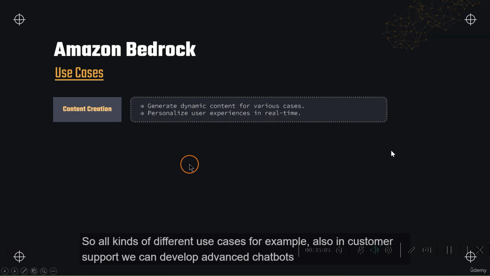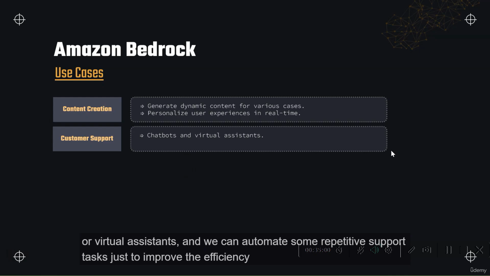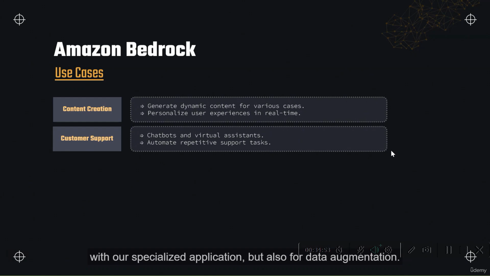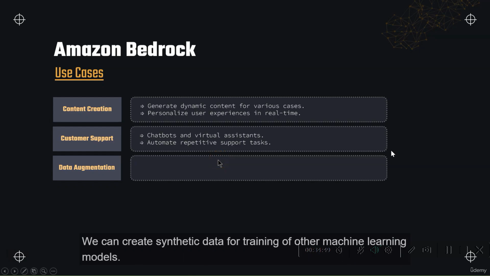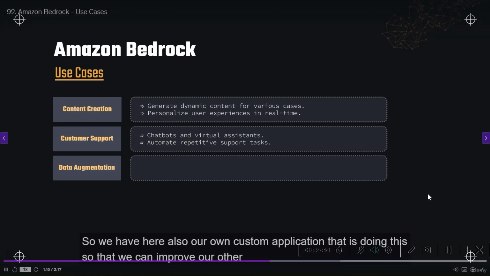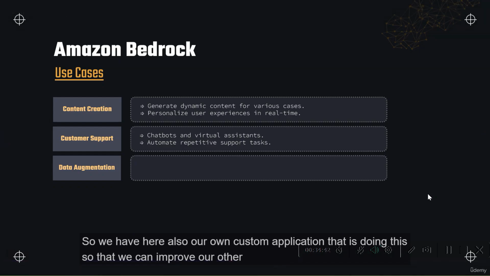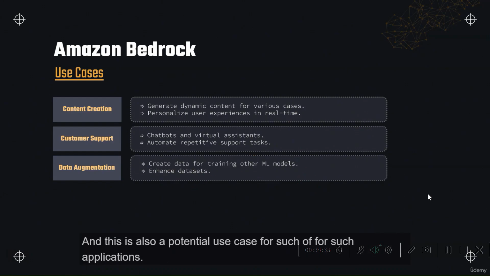For example, also in customer support, we can develop advanced chatbots or virtual assistants, and we can automate some repetitive support tasks just to improve the efficiency with our specialized application. But also for data augmentation, we can create synthetic data for training of other machine learning models. So we have our own custom application that is doing this so that we can improve our other models. So we get some enhanced data sets and so on. And this is also a potential use case for such applications.